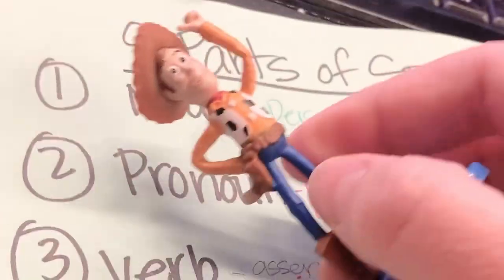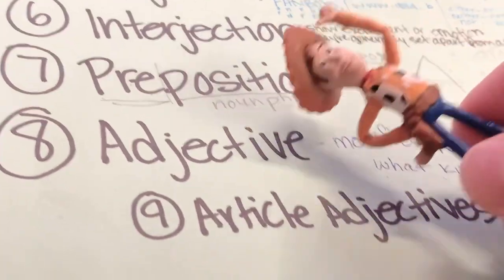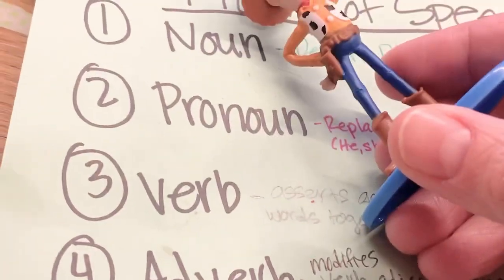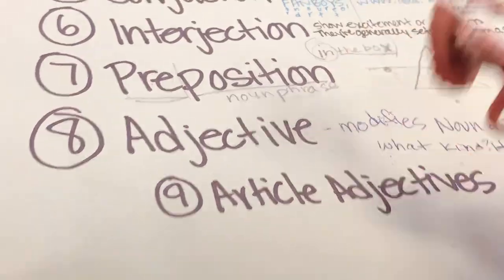9 parts of speech. Noun, pronoun, verb, adverb, conjunction, interjection, preposition, adjective, and article adjectives. Noun, pronoun, verb, adverb, conjunction, interjection, preposition, adjective, and article adjectives.